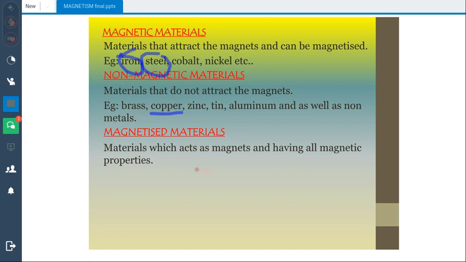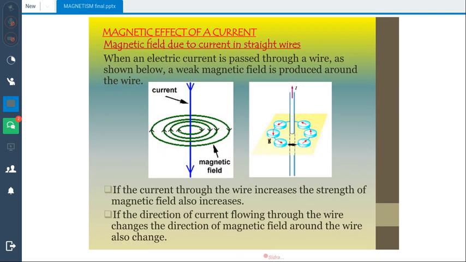Magnetized materials. What are magnetized materials? Magnetized materials are those materials which have been magnetized by using some method, by induction or by any other method. For example, by passing a DC current through a magnetic material, we can also magnetize it. This was the magnetic effect of current about which I was talking.